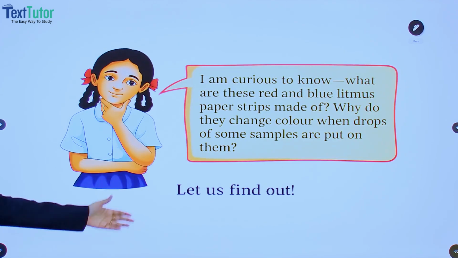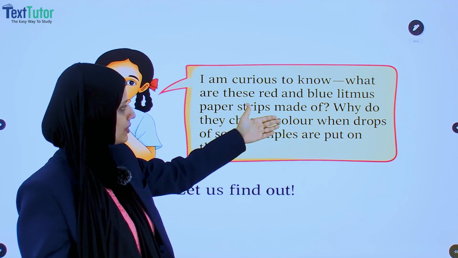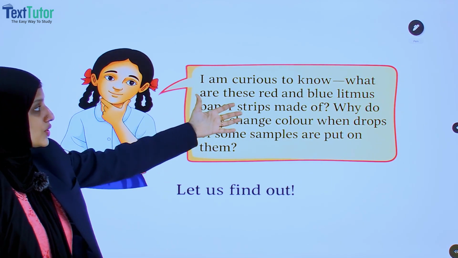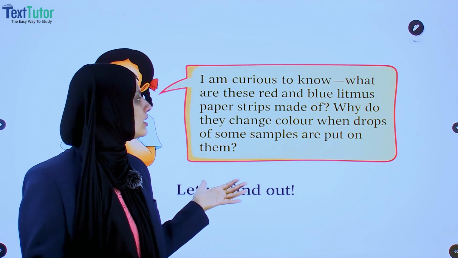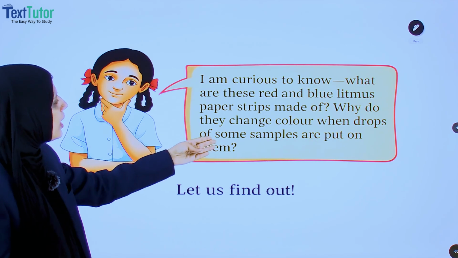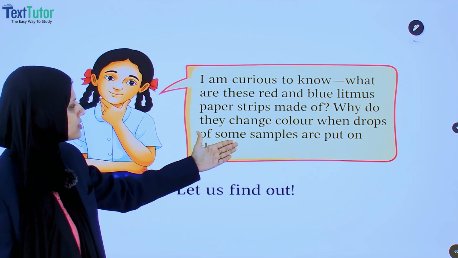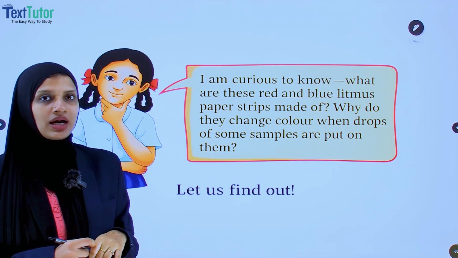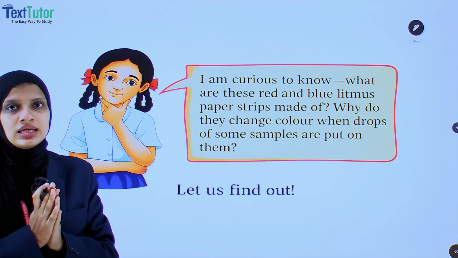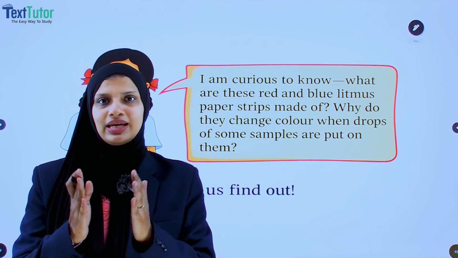So I'm curious to know, what are these red and blue litmus paper strips made of? That is her doubt: what are these red and blue litmus paper strips made of? Why do they change color when drops of some samples are put on? Why do they change color, that is her doubt. So we will see all this in the next class. We will clarify her doubt in the next class.